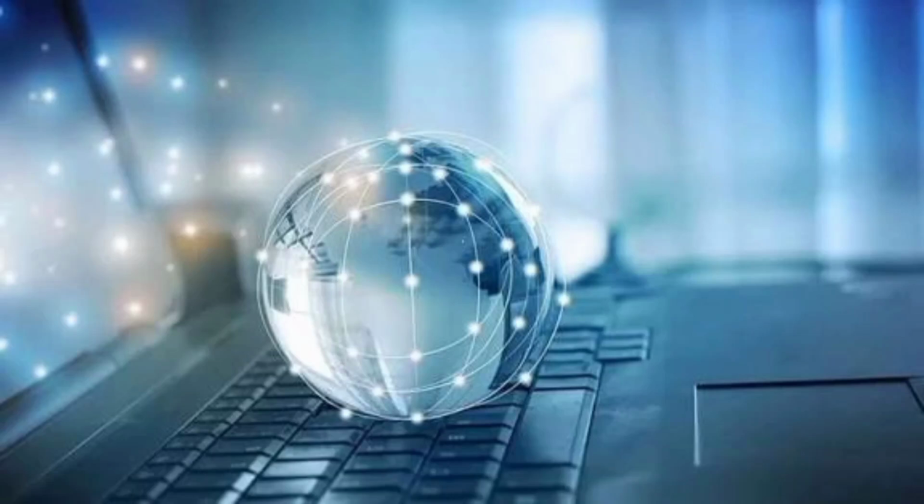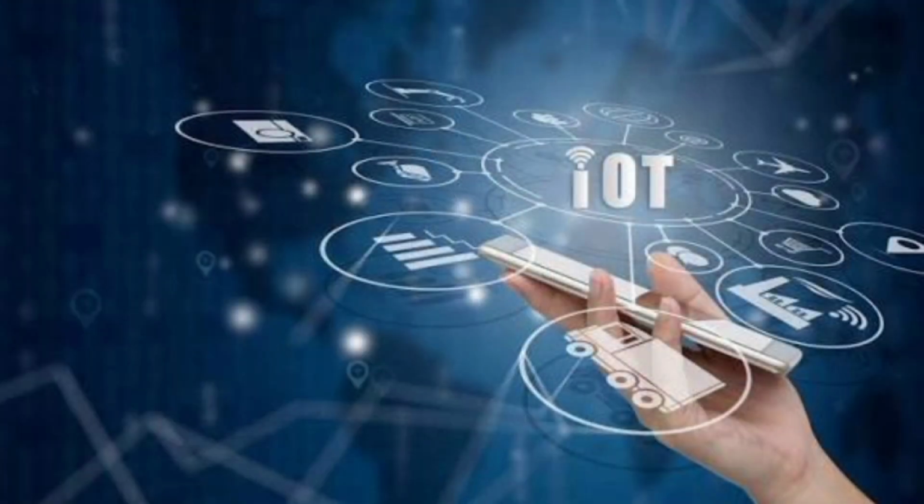So in this video we are going to talk about evolution and history of Internet. Let's start. The Internet as we know it today is a vast, interconnected network that has transformed how we communicate, work, learn, and interact. But it wasn't always this way.